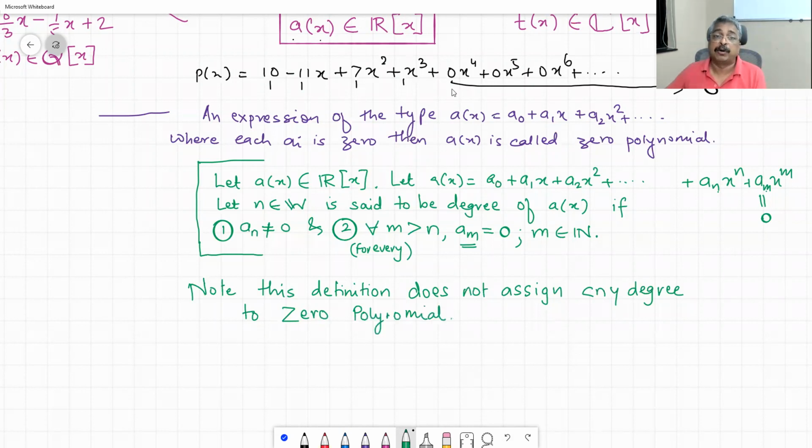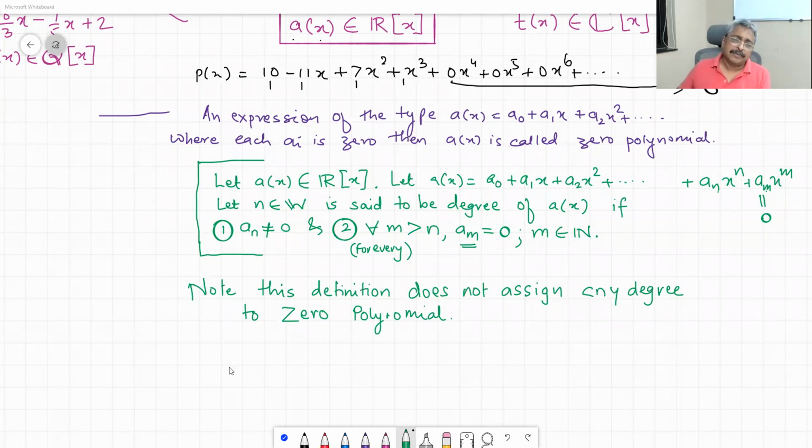So the degree of the zero polynomial is not assigned, not defined. We don't say anything about the degree of the zero polynomial.